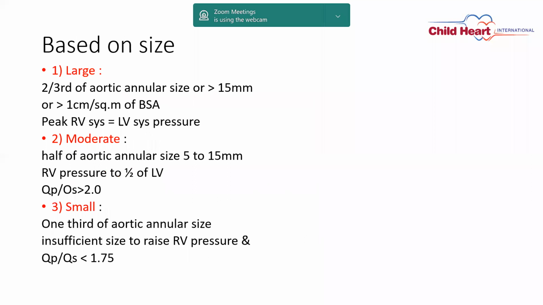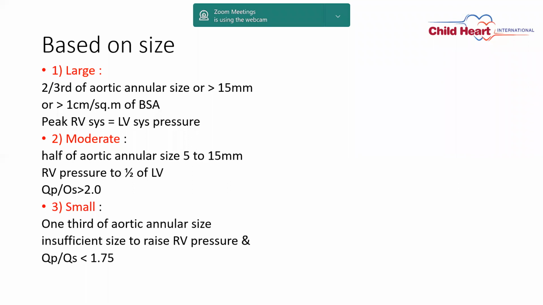So when can we say the VSD is large? When it is 2/3 of the aortic annular size, or more than 15 millimeter, or more than 1 centimeter per square meter of BSA, and if RV systolic pressure is equal to left ventricular systolic pressure. If one of these criteria matches, then we can say that the VSD is very, very large.